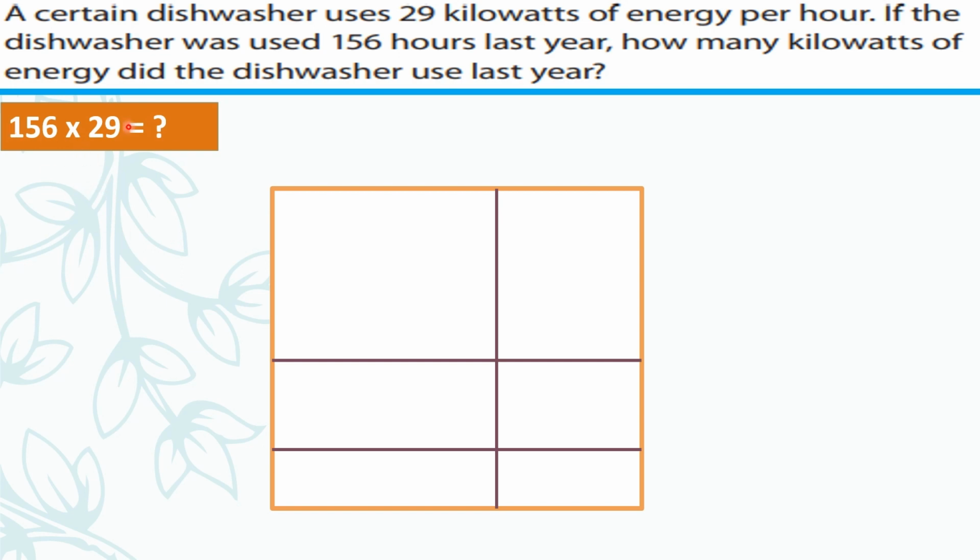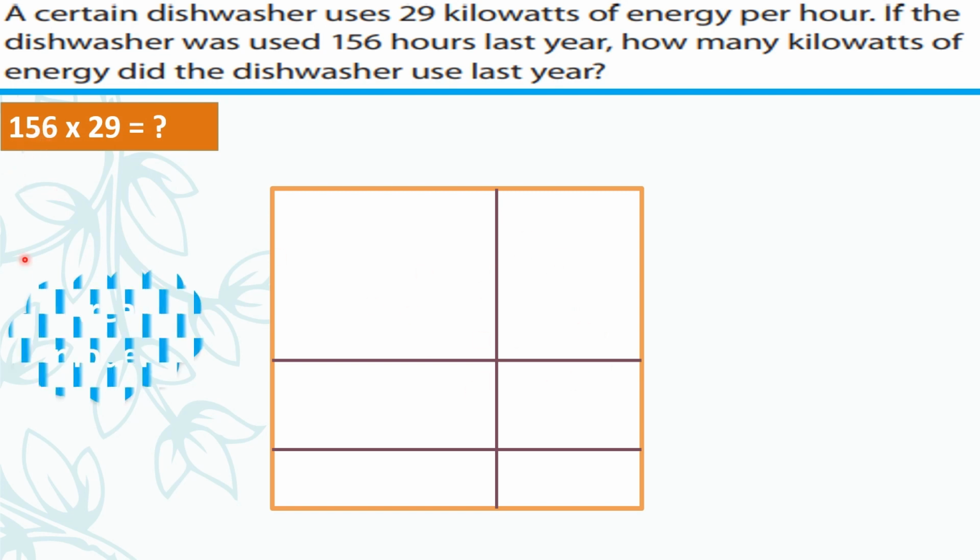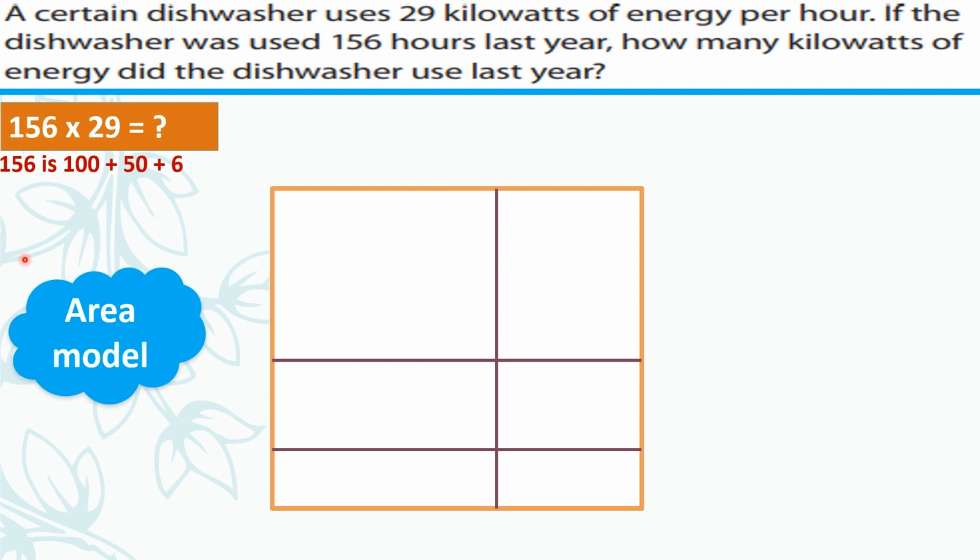Before we can go ahead and do anything, since we're using our area model, we will be decomposing 156 as 100 plus 50 plus 6, and we're going to be decomposing 29 as 20 plus 9. Now that we have that, we are going to be placing them on our area model.